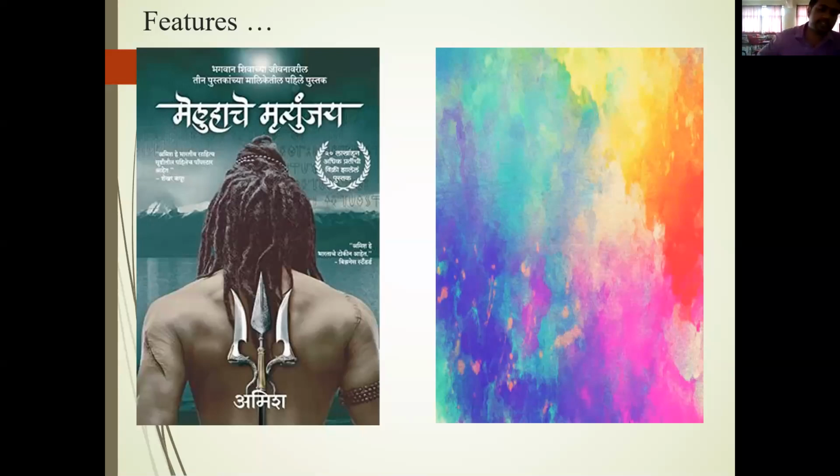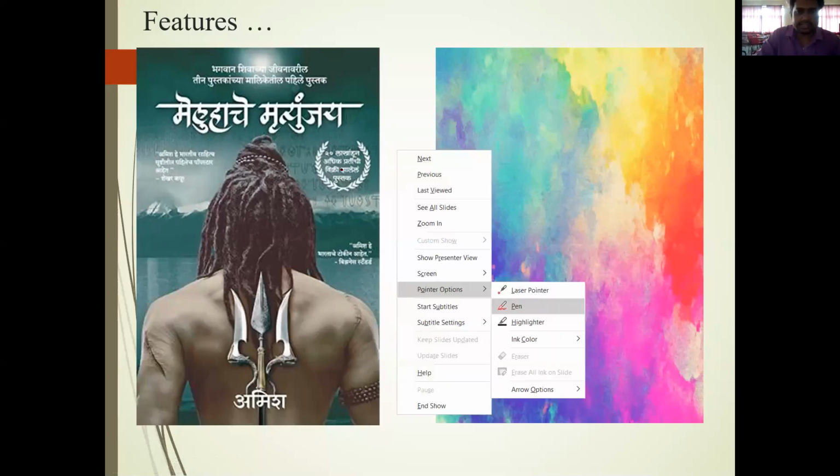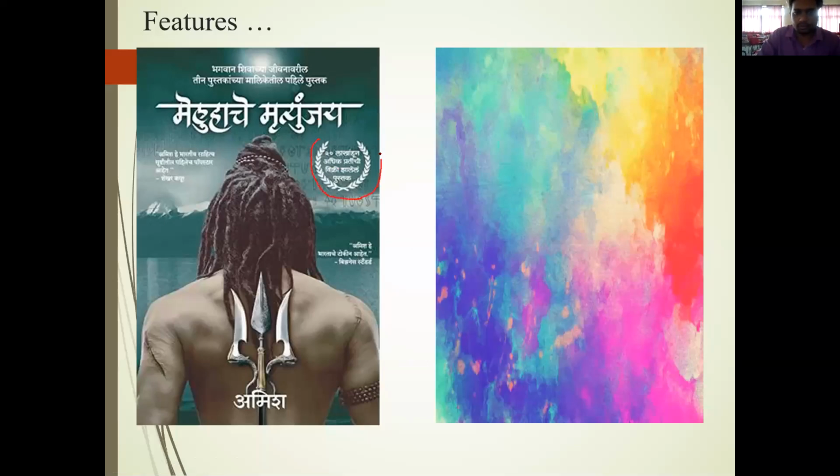If we try to explain this book, we can say that the name is written on the top of the book. Then here we can say the leaves are there like this. Then this, the jata, these are the hairs. Then this is the trishul, the fork. Then it is pointed. We can see the points and the curves like this. So these curves and these points help us to detect this trishul.